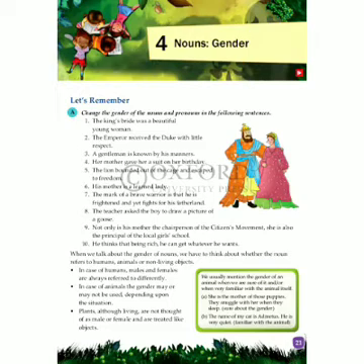Now, when we talk about the gender of nouns, we have to think about whether the noun refers to humans, animals, or non-living things. Because in humans, it is very easy. We need to classify as masculine or feminine only. But when it is about animals, we cannot exactly say sometimes.